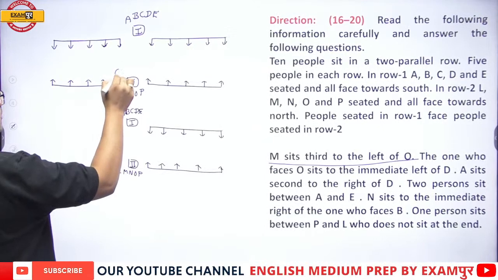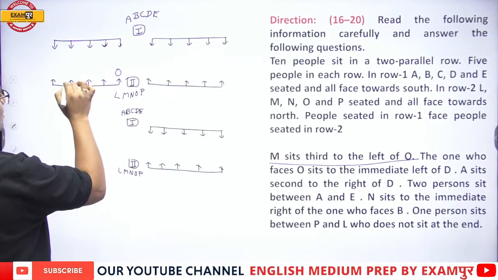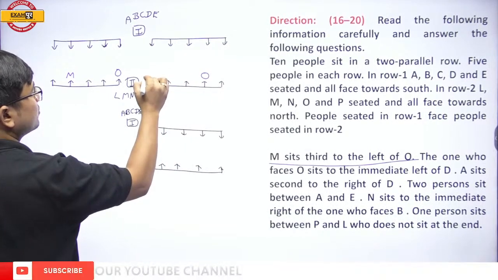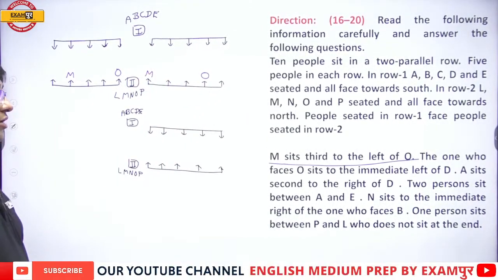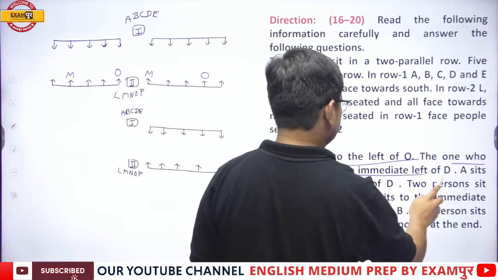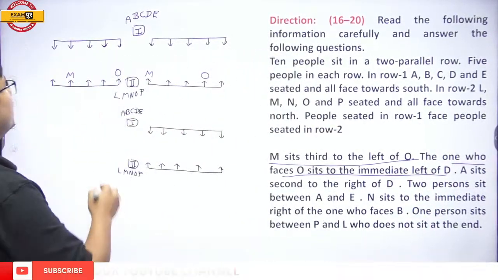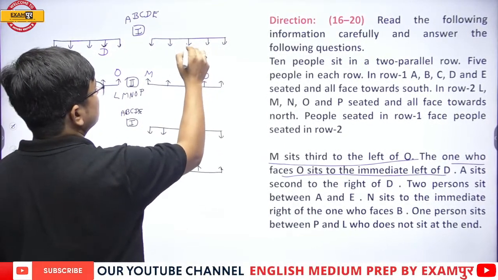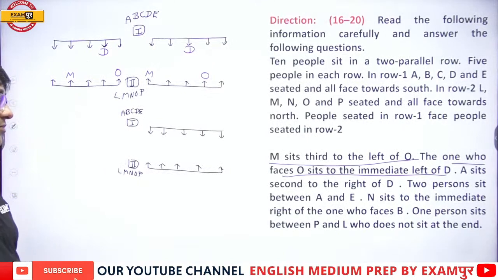So O over here, M sits 1, 2 and third to the left of O. So M sits third to the left of O. Now, the one who faces O sits to the immediate left of D.